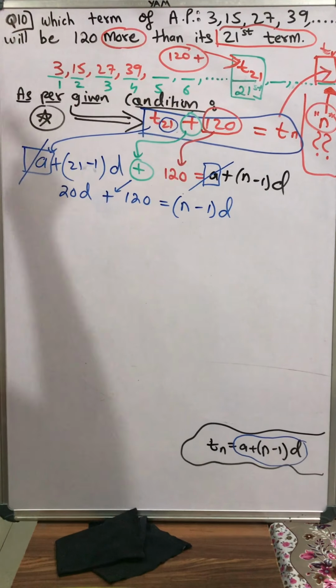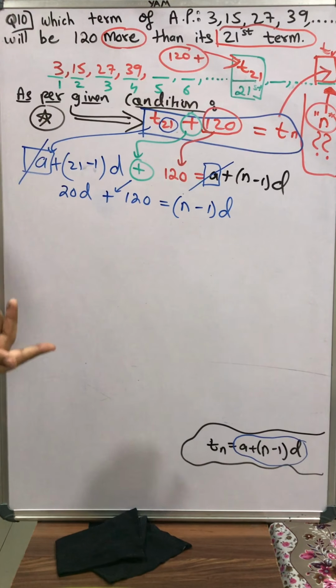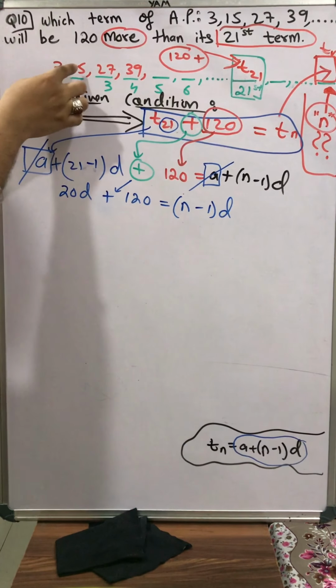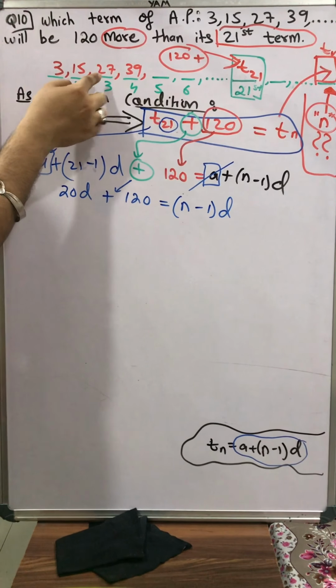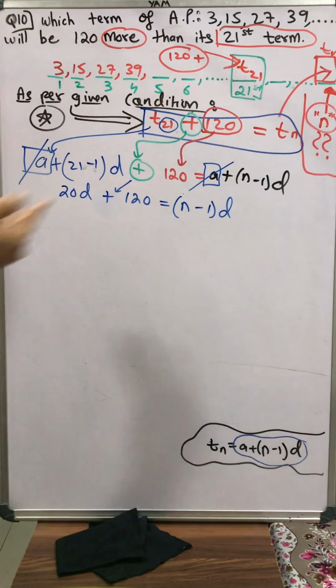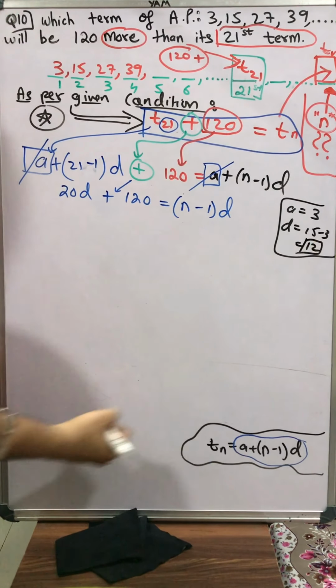Succeeding term minus preceding term. So here second term minus first term will give me the value of d, or third term minus second term will give me the value of d. Let's do it. 15 minus 3 is what? 12. 27 minus 15 is what? 12. 39 minus 27 is what? 12. So the value of d is 12. So I'll write here.